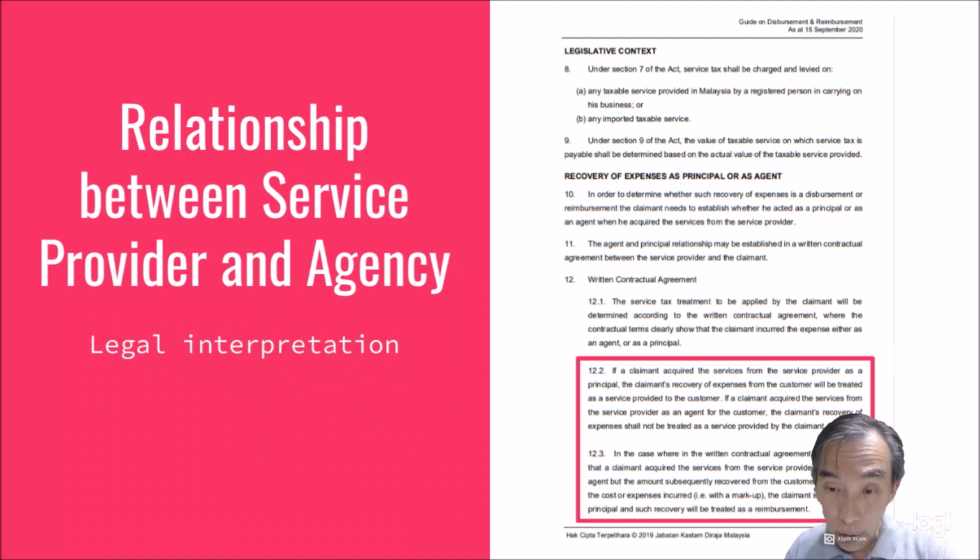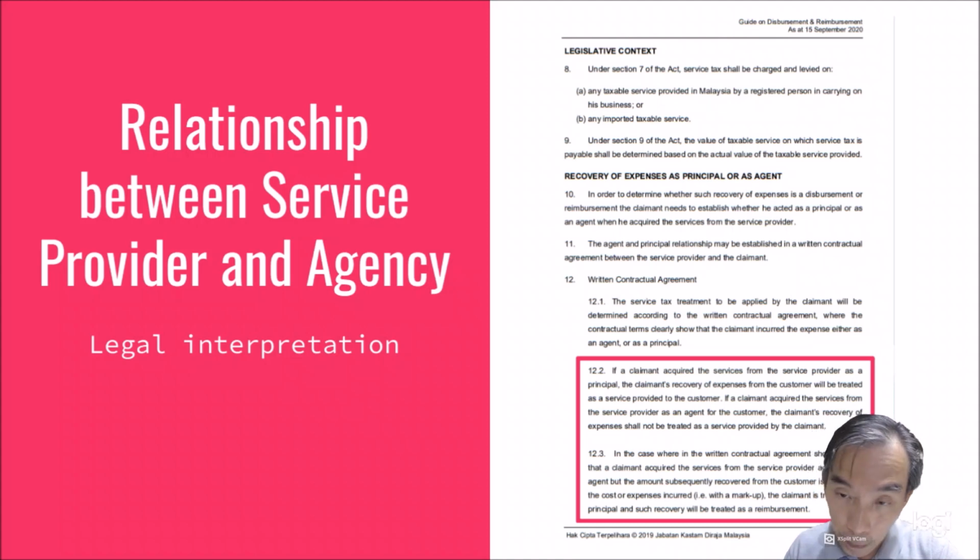But however, if let's say the relationship of the agency and the plumber is a contractual one, that means the agency has a contractual relationship with the plumber to offer the management of the plumbing job. That means the agent is also part of the plumber. So when the plumber charges the fee to the agent, and the agent gives it to the owner, it means that the owner views the plumber as well as the agent as one.